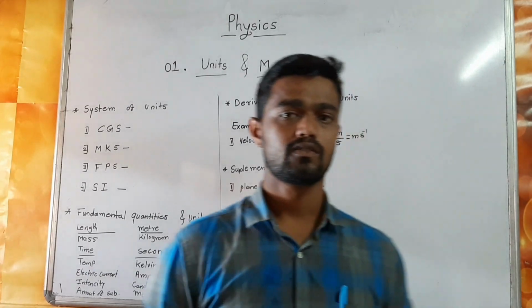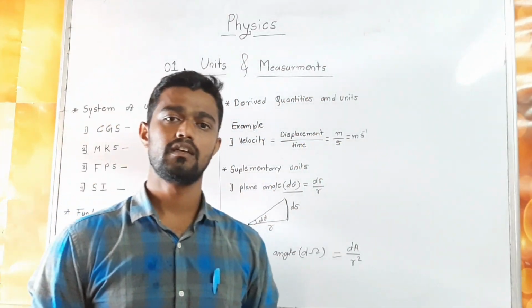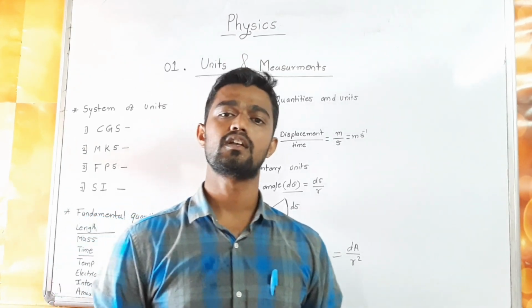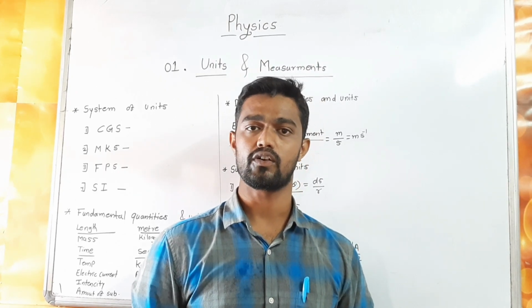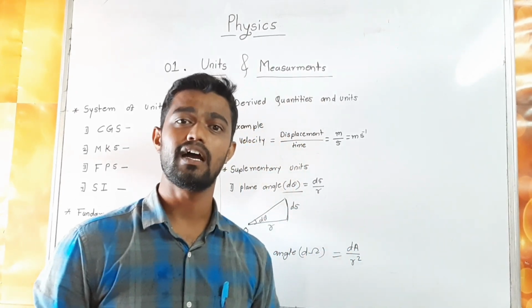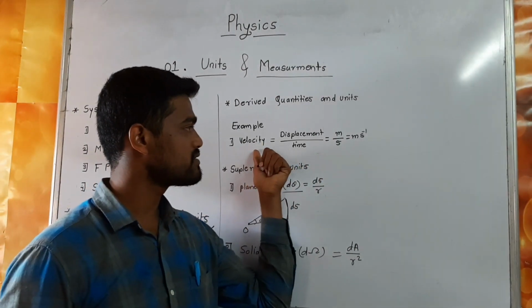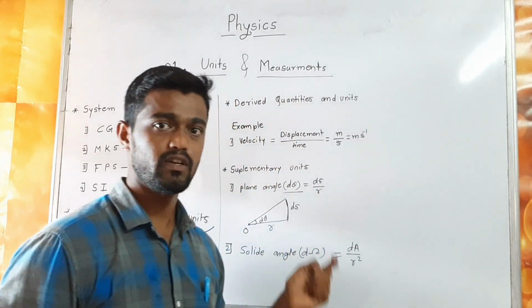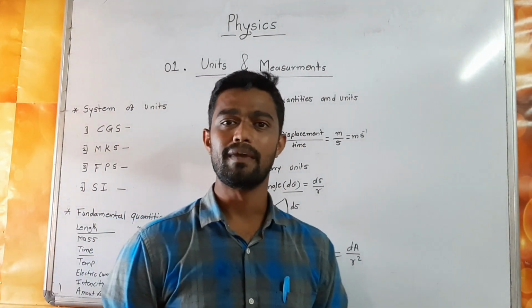Next we discussed derived quantity and derived units. A derived quantity is a quantity which depends on other fundamental quantities, and the unit is derived. Just for example, velocity is equal to meter per second, which is the SI unit of velocity. Next we discussed supplementary units.